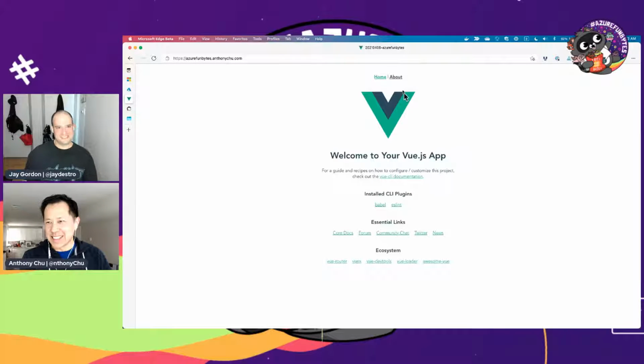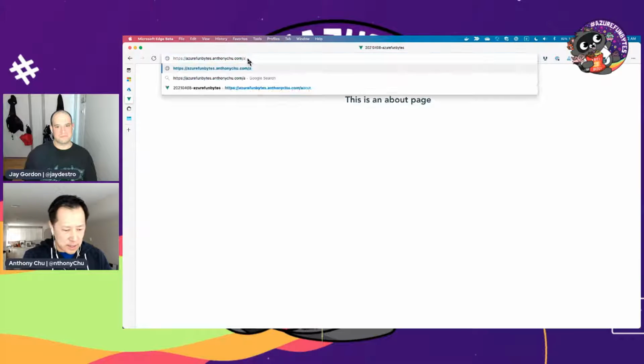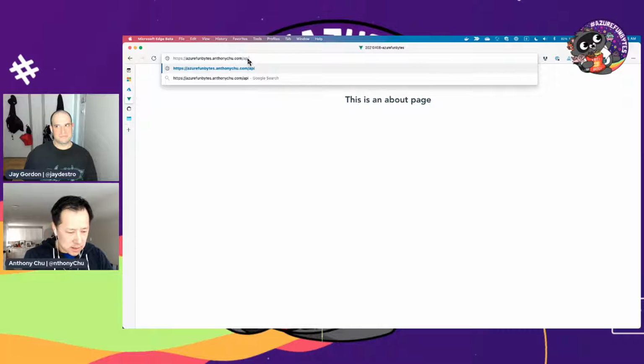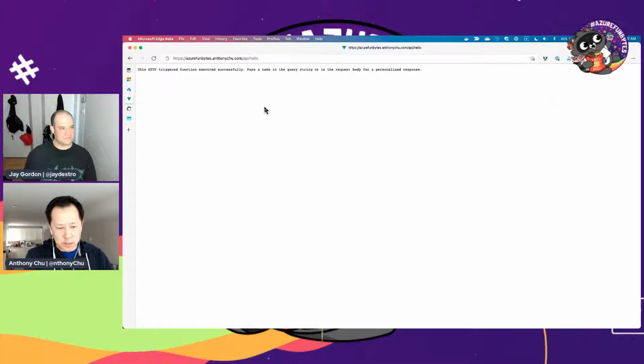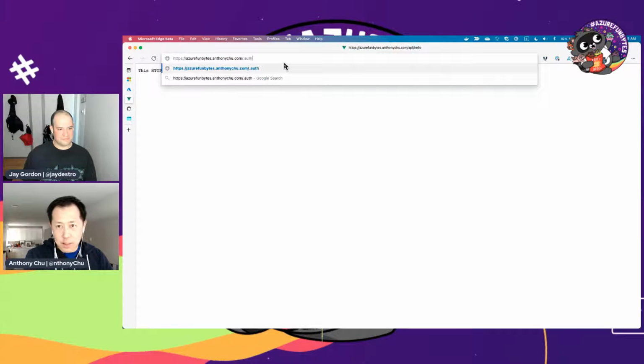Yeah, exactly. I think I set up that fallback route, so if I refresh this page, you can see that the about page works now. And if I go to my API, /api/hello, if I can spell, you can see the API. I'm not going to call it. Then I'll quickly show you that auth endpoint we saw before locally. This is what it looks like in the cloud.